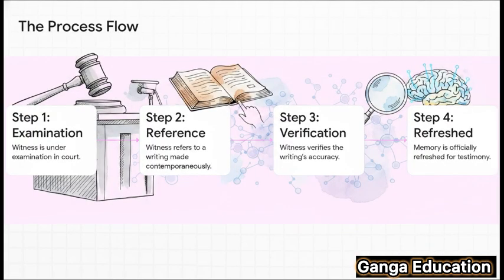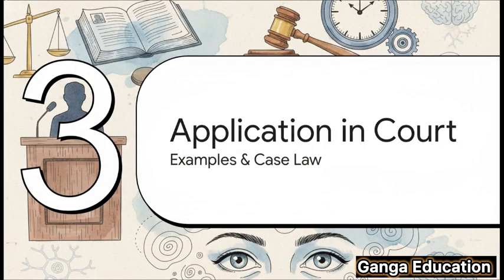Let's quickly walk through how this happens in court. So, step 1, the witness is on the stand. Step 2, they ask to look at a document they made at the time of the incident. Step 3, the court will check the document's authenticity and the witness has to confirm that it's accurate. And only after all these checks and balances, in step 4, is their memory considered officially refreshed for the purpose of giving testimony.